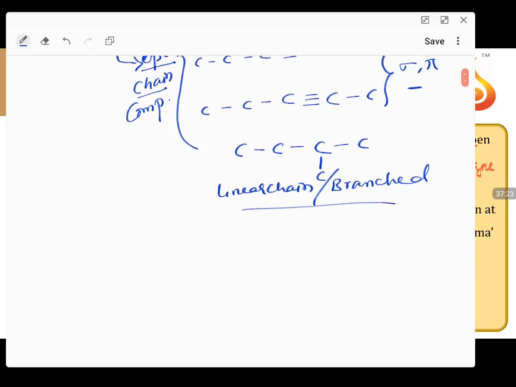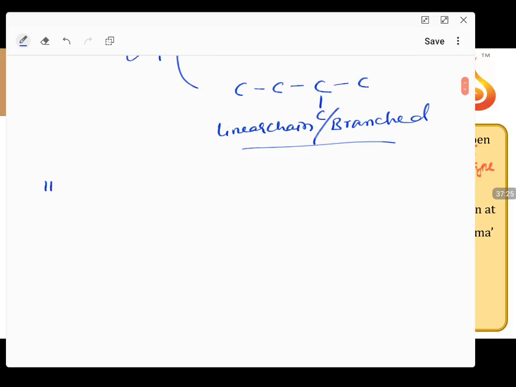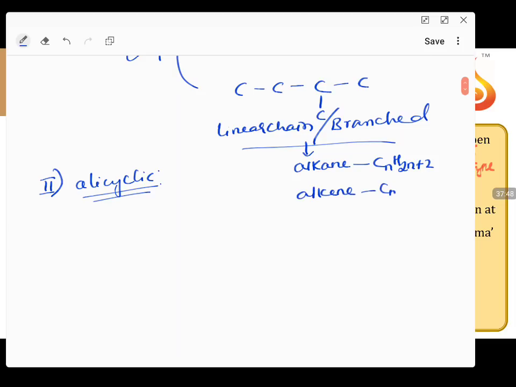Now if you talk about the second category, what is the second category we have? Alicyclic compounds. Before going to alicyclic, in these we have alkanes of general formula CnH2n+2, alkenes of general formula CnH2n, and alkynes of general formula CnH2n-2.